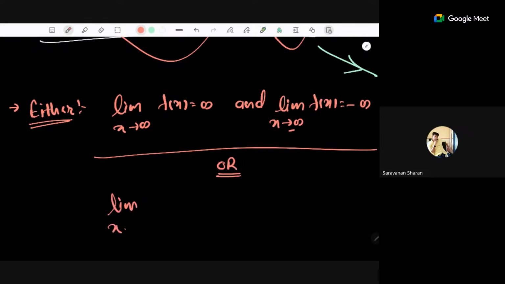That means as x goes to infinity, your function is going to minus infinity, and as x goes to minus infinity, the function values are going to infinity.